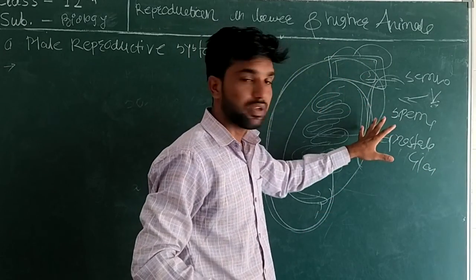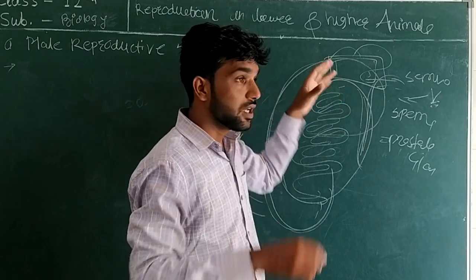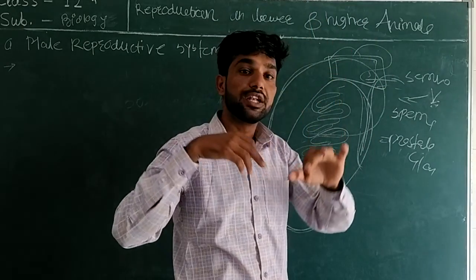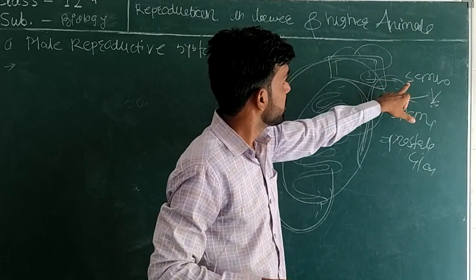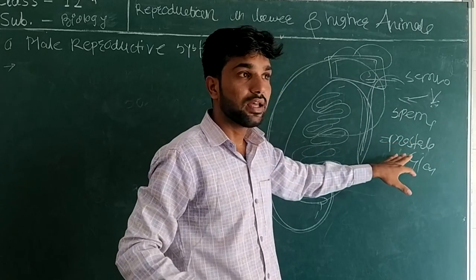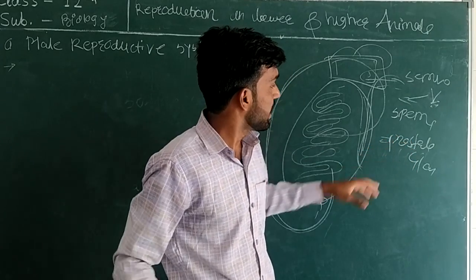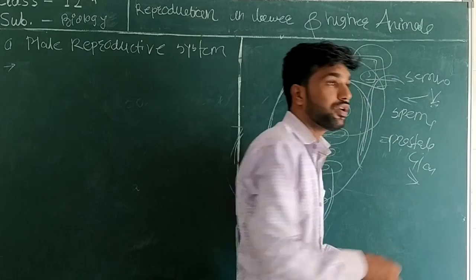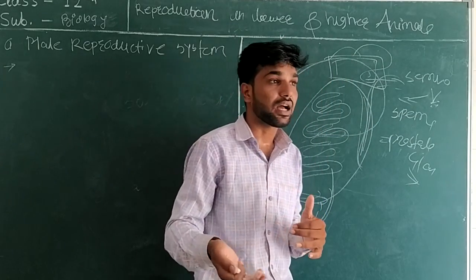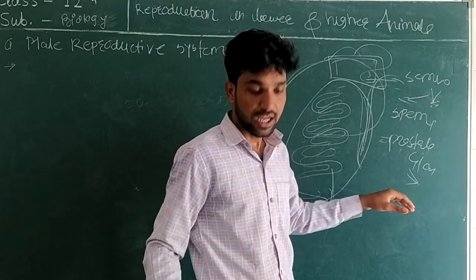Your sperm goes from the epididymis and loops over the kidney, and from there the sperm will come here and reach the prostate gland. When it meets the prostate gland, it again bypasses through the ejaculatory duct. It will come out of the ejaculatory duct. It bypasses through the ejaculatory duct.